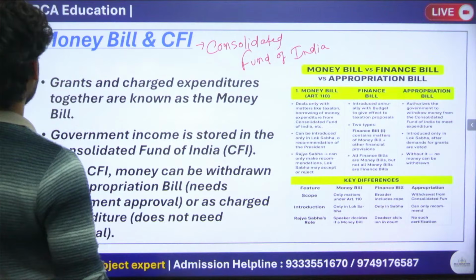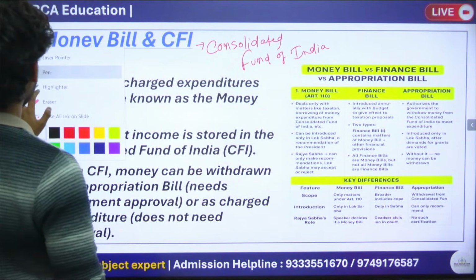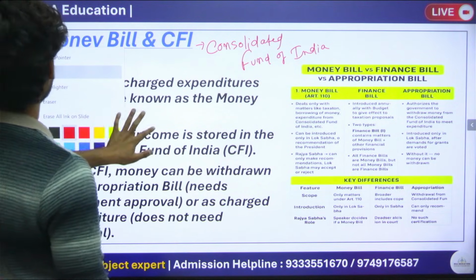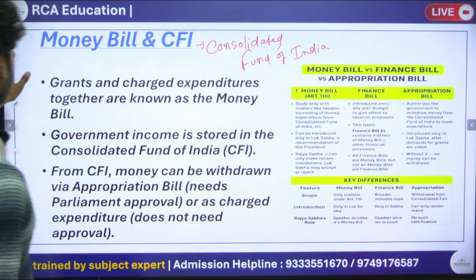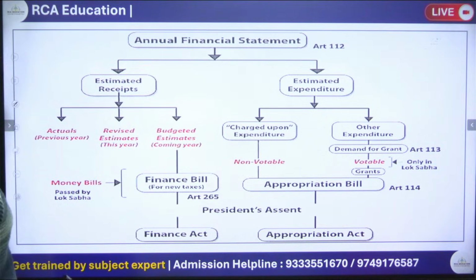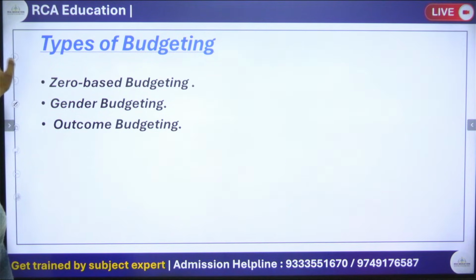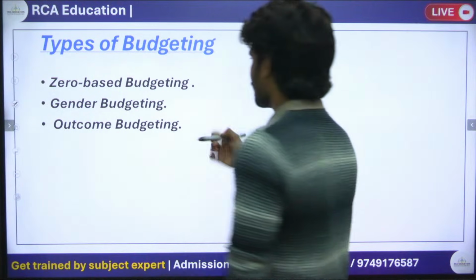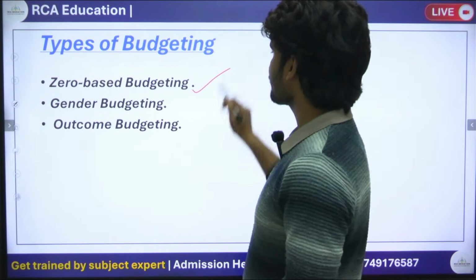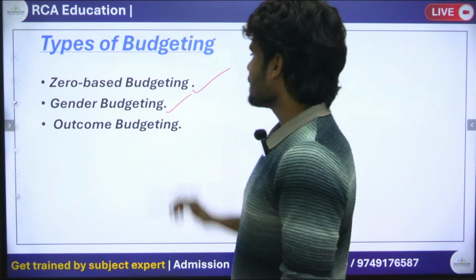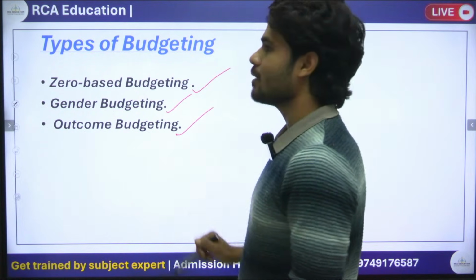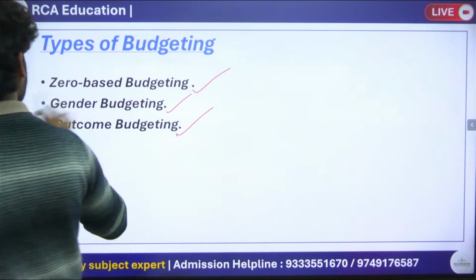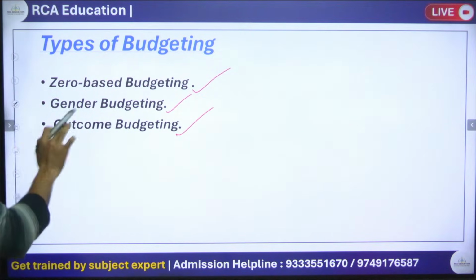Okay, clear. So this I taught you. Now, what are the types of budgeting? The first type of budgeting is zero based budgeting, then gender budgeting, and then outcome budgeting. So these three types of budgeting are there: zero based, gender based, or outcome based.